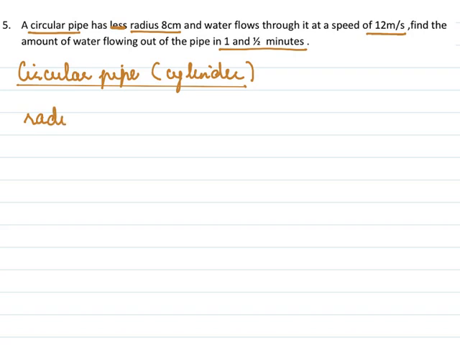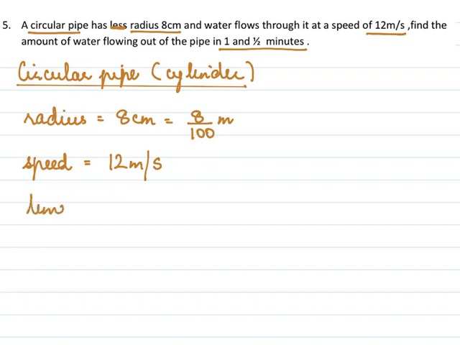Now this cylinder, the radius is 8 centimeter. We need to convert into meter, so 8 over 100 meter. The speed of water is 12 meter per second, so that's fine. Meter per second is the right unit. And the time for which the water is flowing is 1.5 minutes.